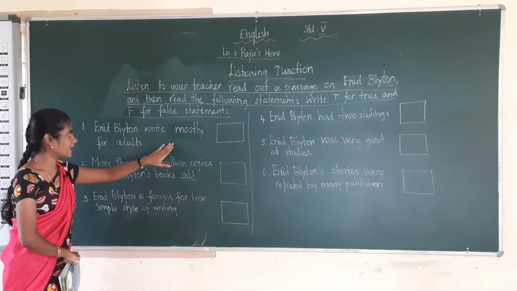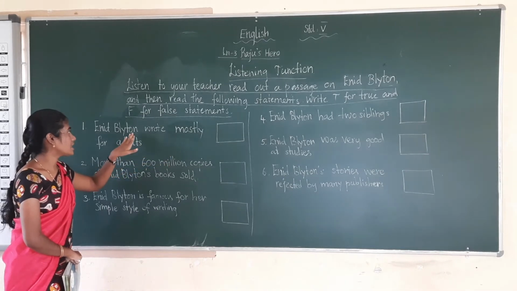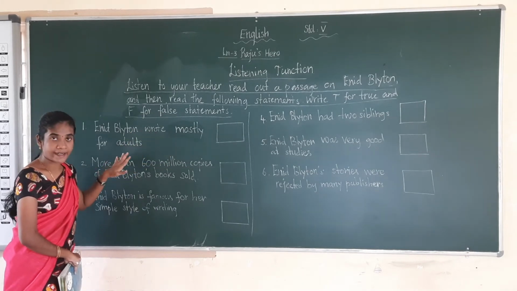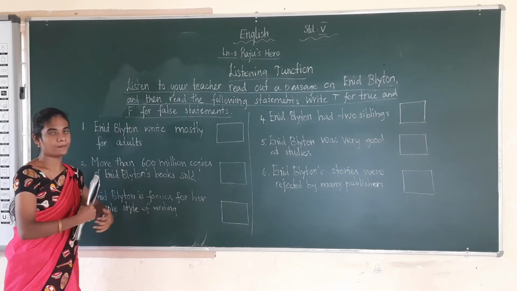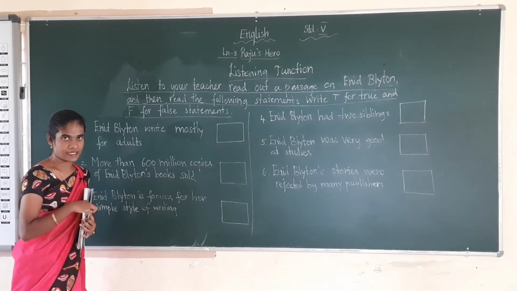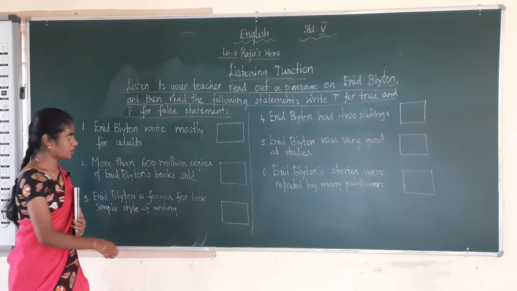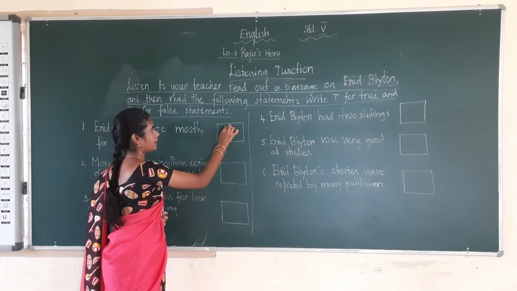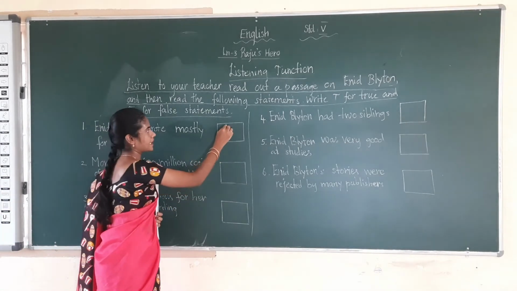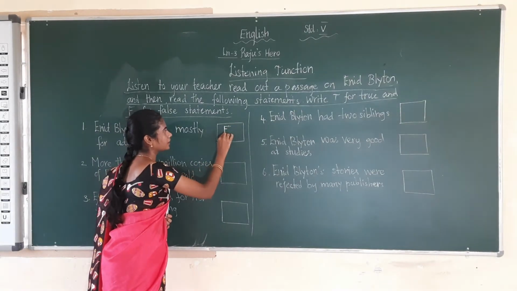But here in the statement, it is given that she wrote mostly for adults. Adults means the elder people. For children only, she has written many stories. So this statement is false. Have you all written F for this statement? So the statement is false.